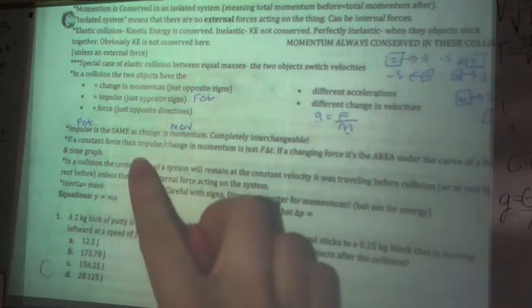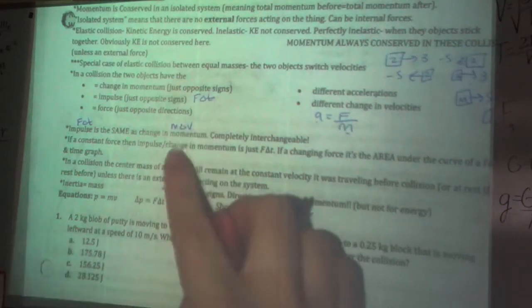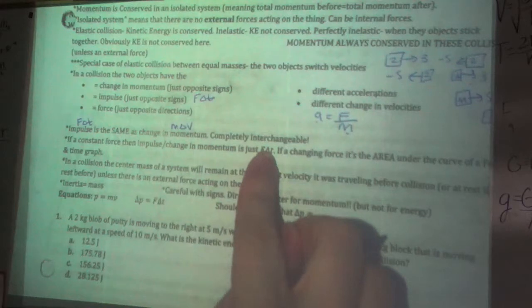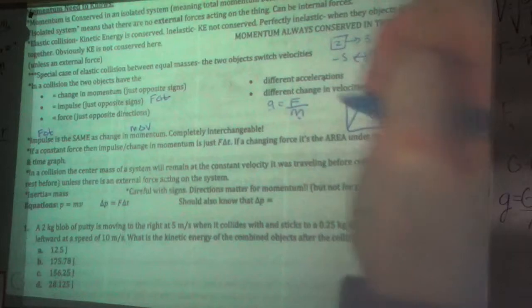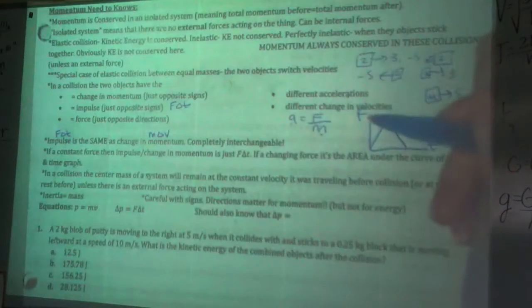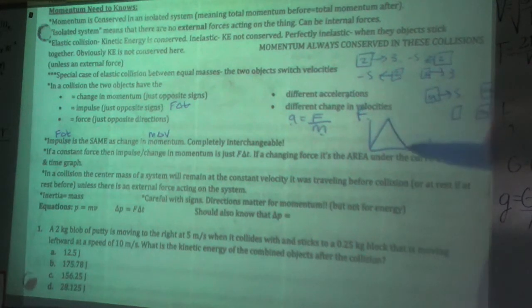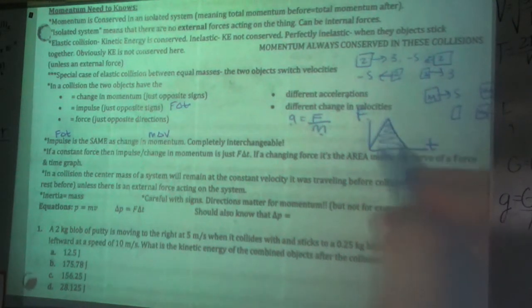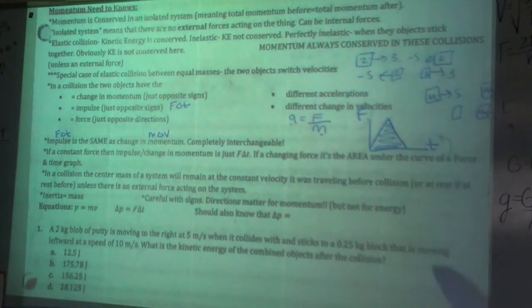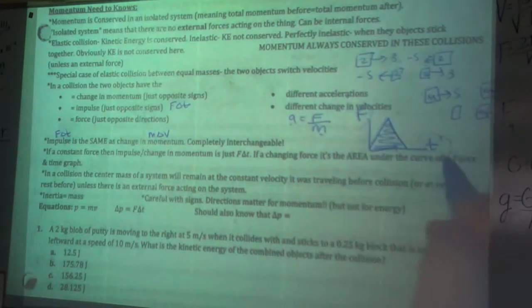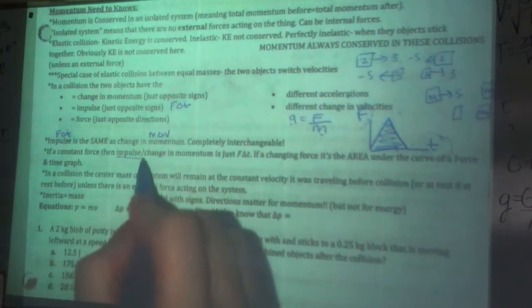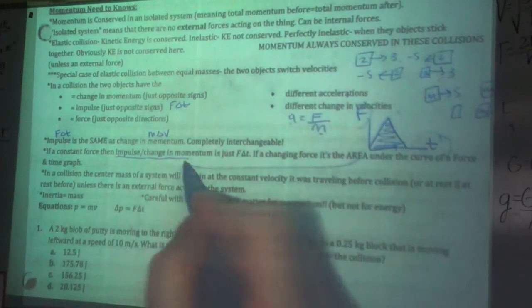If it is a constant force, then to find the impulse, or the change in momentum, is just F times change in time. But if it's a changing force, which is a lot of the time, like something like this, force versus time, you can't just say force times time because it's a different force. It's changing force in all of this. So we would do area under the curve, which is the same as multiplying this axis times this axis. So it still gets me the same thing, but for a changing force, you just do area under the force versus time curve. And that would give me the impulse, the change in momentum. That's what this is equal to.